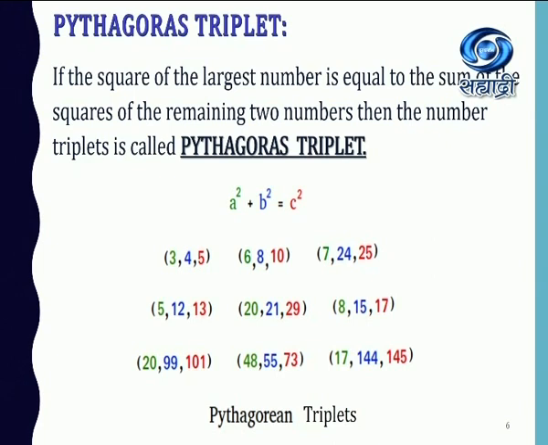Here you can see one is shown in green color, one in blue, and one in red. Just for the sake of your understanding, the red colored ones are all the hypotenuse, and the remaining two are the sides forming the right angle. So if you try with this, 6 square plus 8 square will give you 10 square. Similarly, the last one, 17 square plus 144 square, the sum of it will be equal to 145 square. So these are a few examples of Pythagorean triplets. Again, all three numbers should be positive integers.